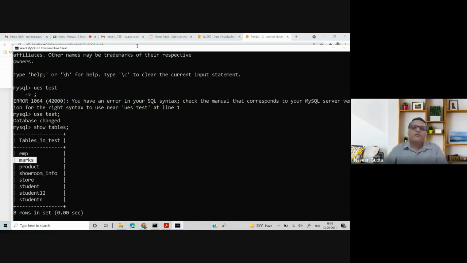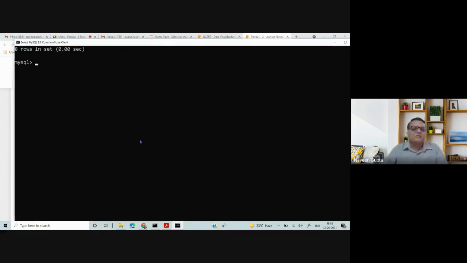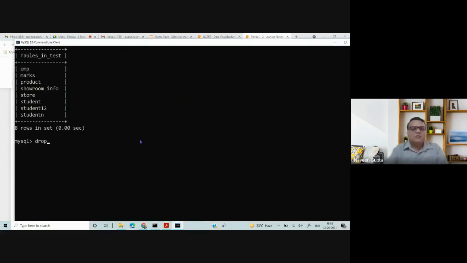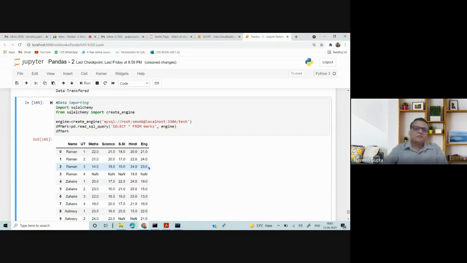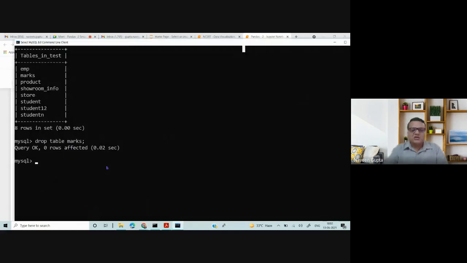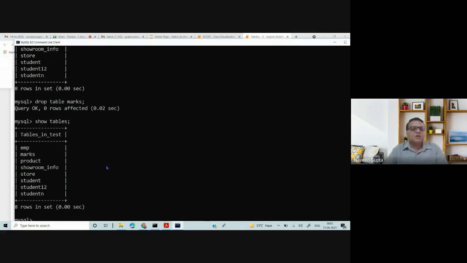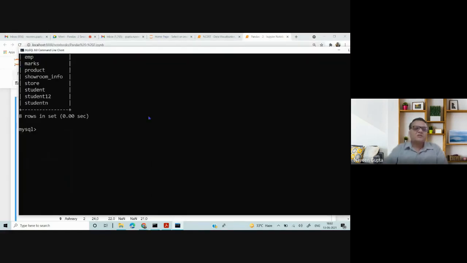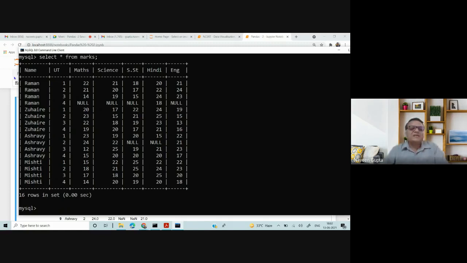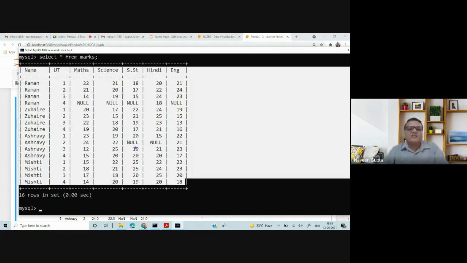Let's say I'm deleting this: drop table marks, so that you can see my code is actually working. I'll run this, and then say show tables again. My marks table is here. I can say select star from marks, and my complete data set is here. All the NaNs are replaced with null.